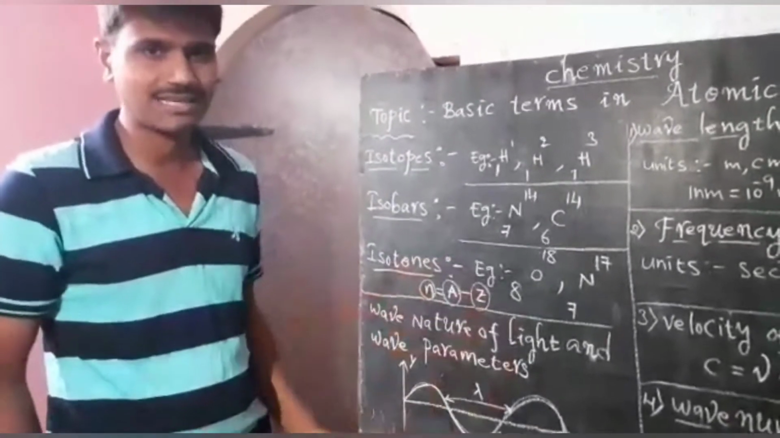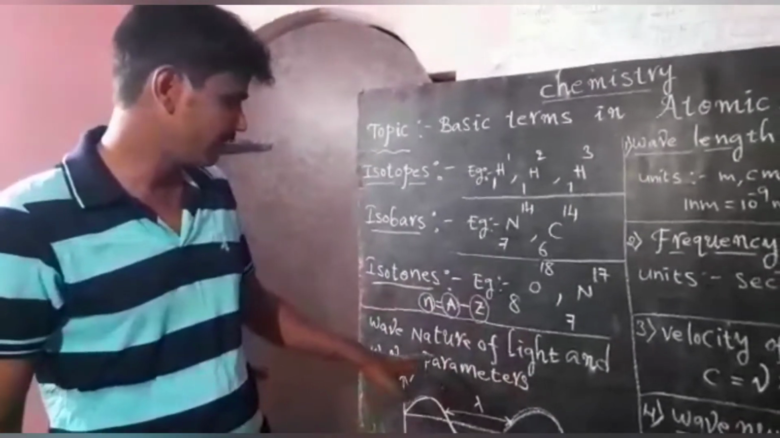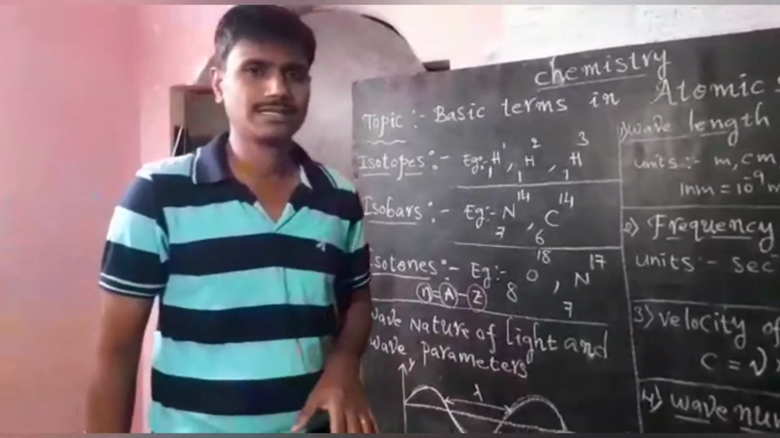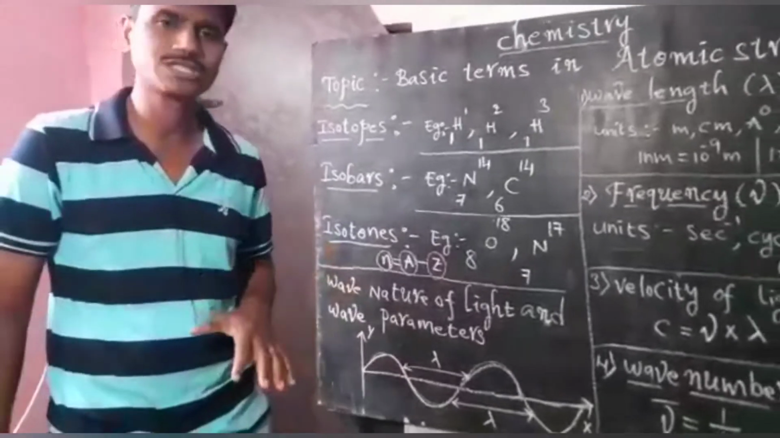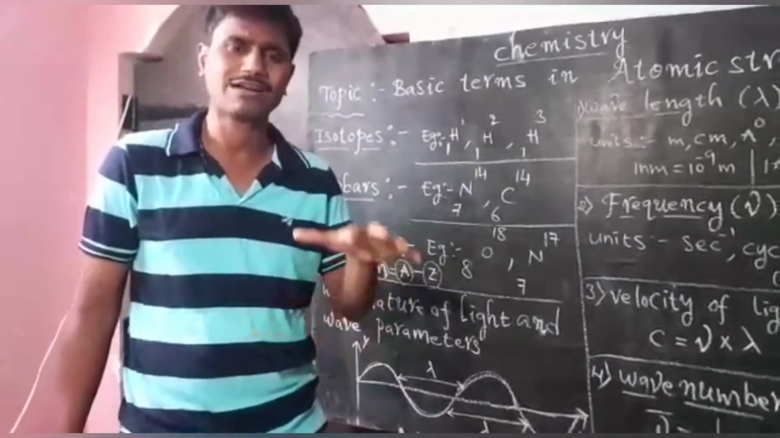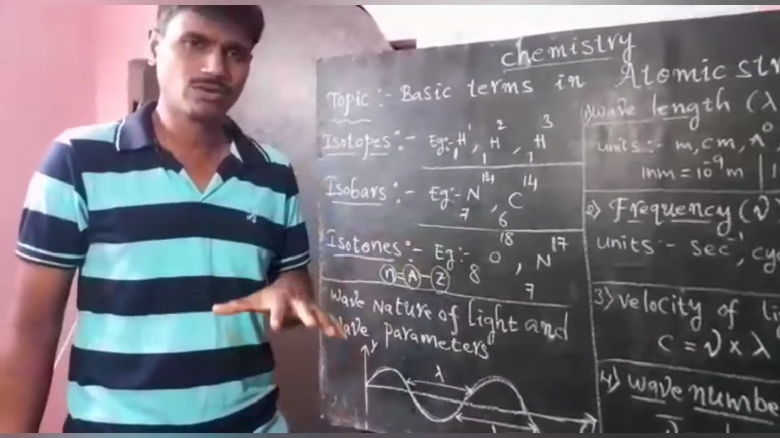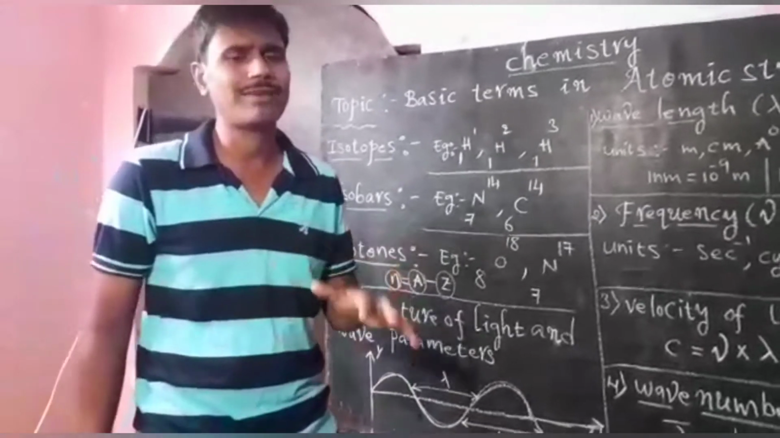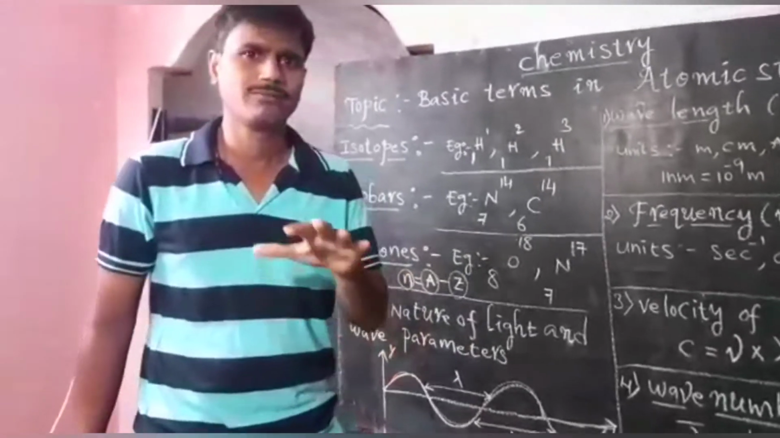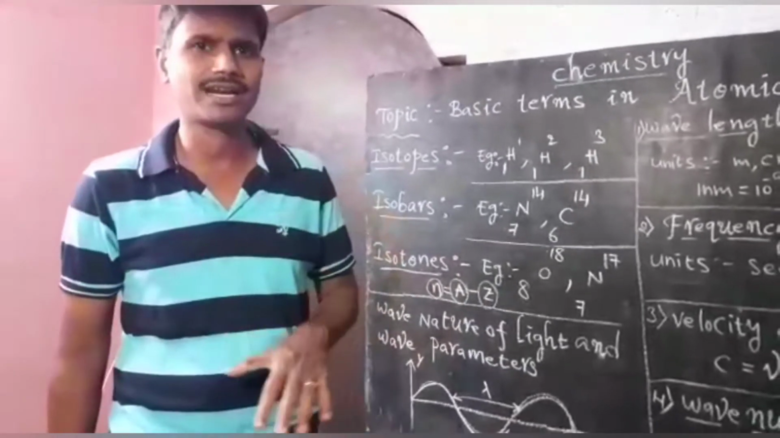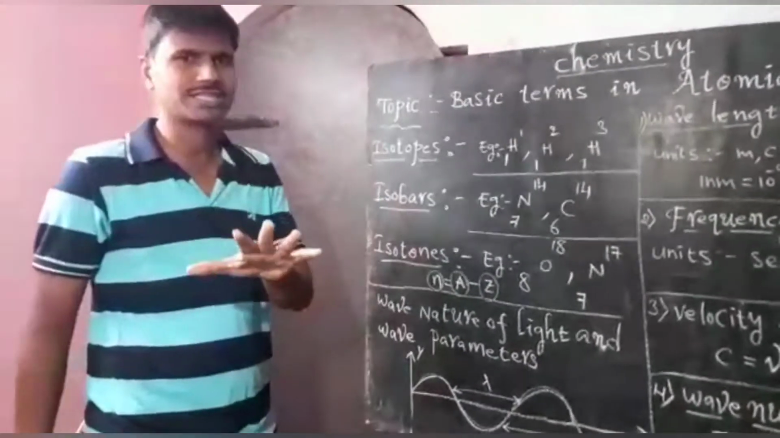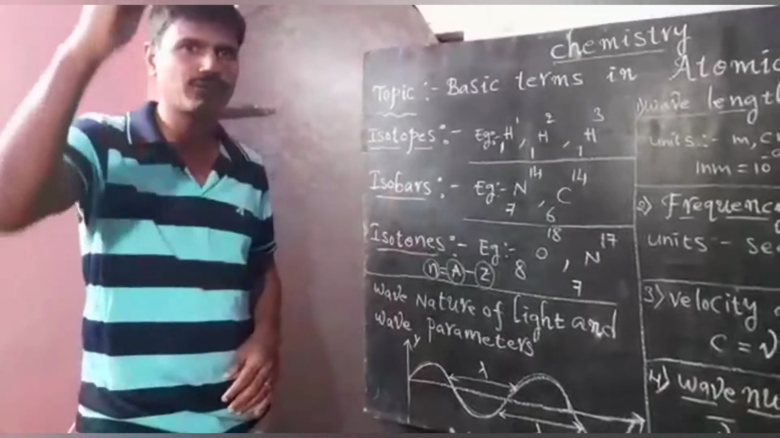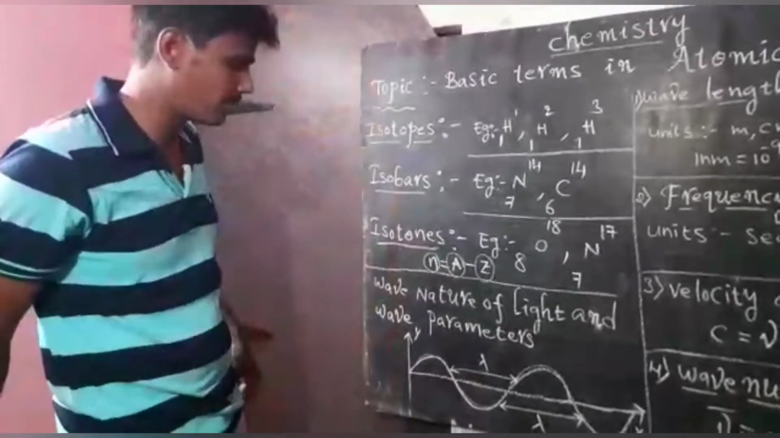In the next class I will give clarity about the wave nature of light. The thing is, light travels in the form of waves which are associated with both electric field and magnetic field. Both are perpendicular to each other and at right angles to the direction of propagation. Whatever it may be, you should understand that light travels in the form of waves.